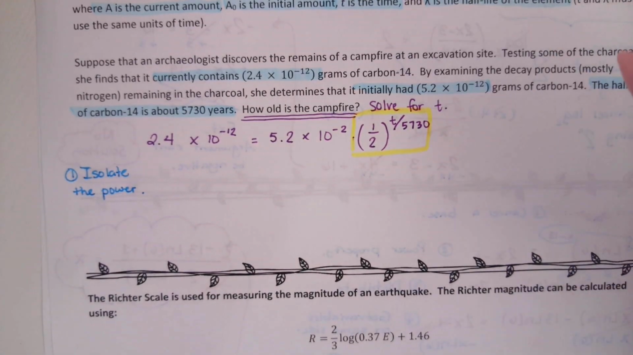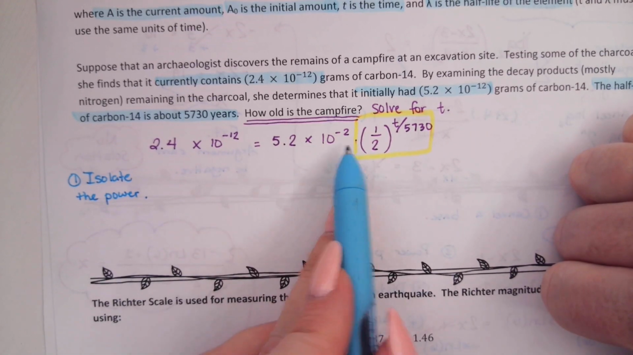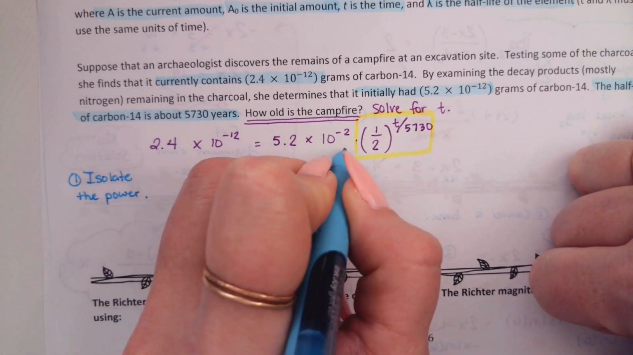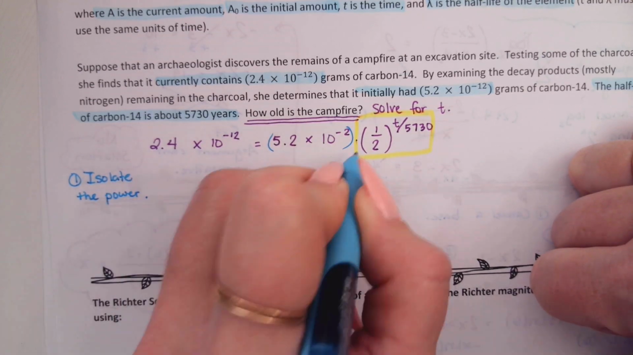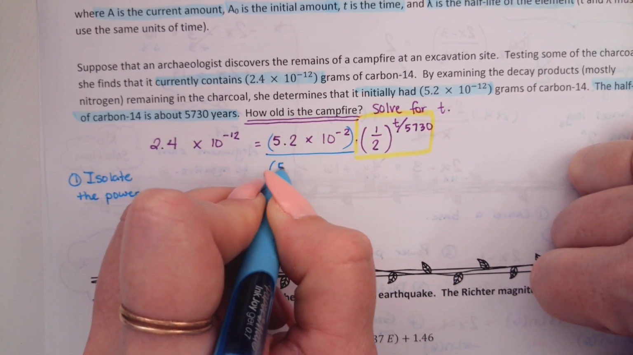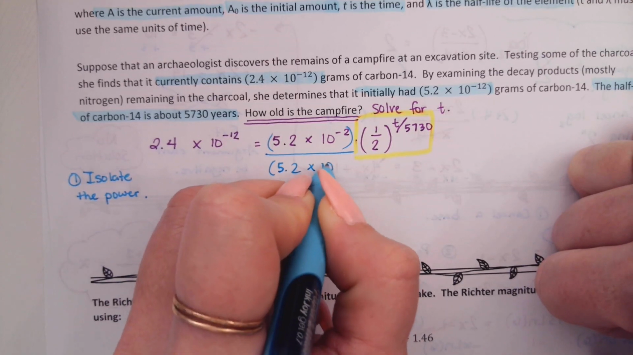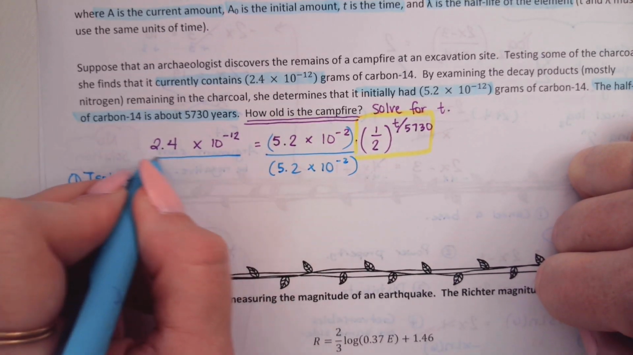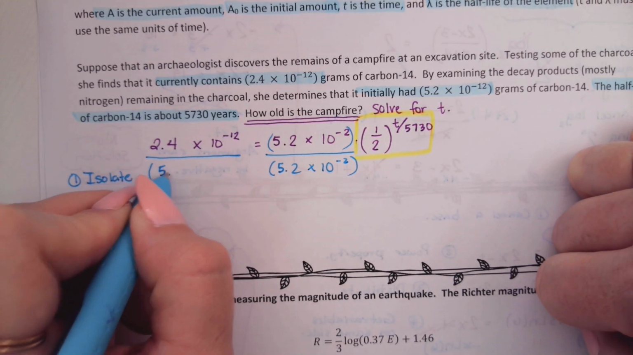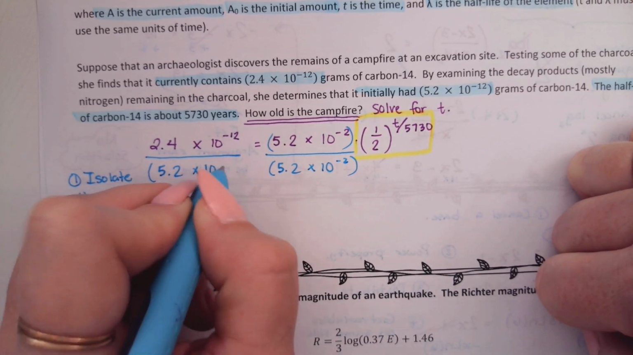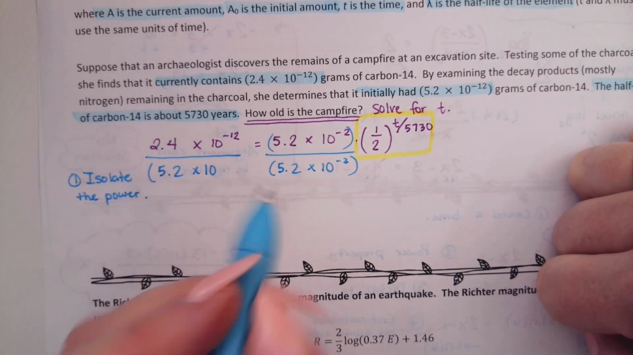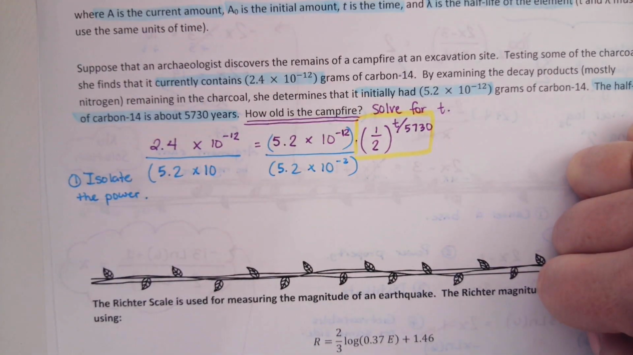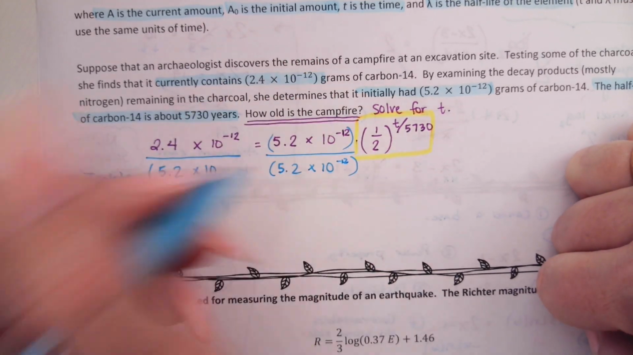To do that, we're going to have to divide by this 5.2 times 10 to the negative 12, which you can do all at once. It's kind of all together right here. So we're going to divide by 5.2 times 10 to the negative 2. I think I said 12 earlier, but it's 10 to the negative 2. We'll divide over here as well. Did I write it wrong? Oh, I did. It is a 12. I just wrote it wrong in my problem. Thanks.